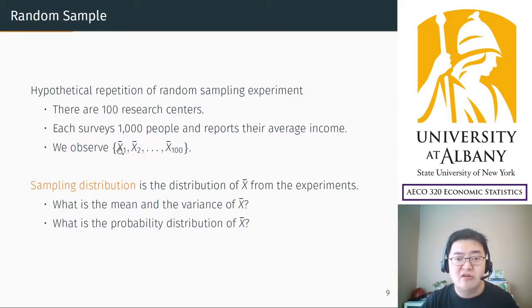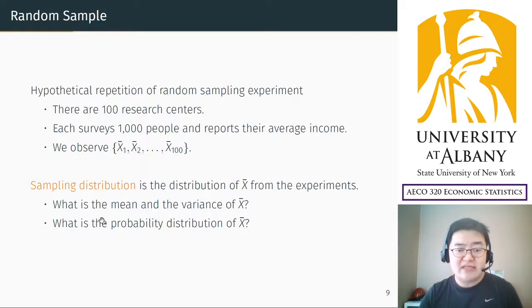So one observation from one research center or from one survey. So there will be 100 observations, and even though they would be similar to each other, they are not exactly the same. So there must be some distribution, which is the sampling distribution. We say the distribution of x bar is the sampling distribution because this is generated from the experiment of random sampling. So it is a sampling distribution.